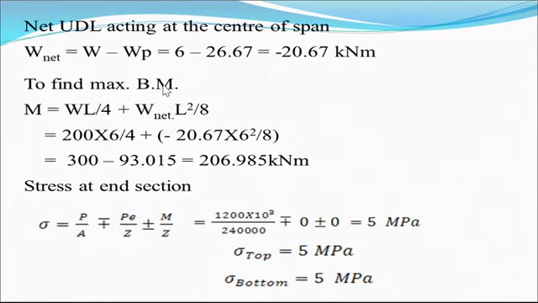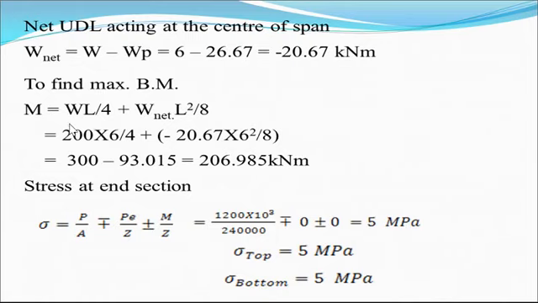So the net UDL is reduced. From the top it is only 6 kilonewton, that is the dead load, and from the bottom it is more, 26. So the load is acting in the upward direction instead of the downward direction, it is 20.67.